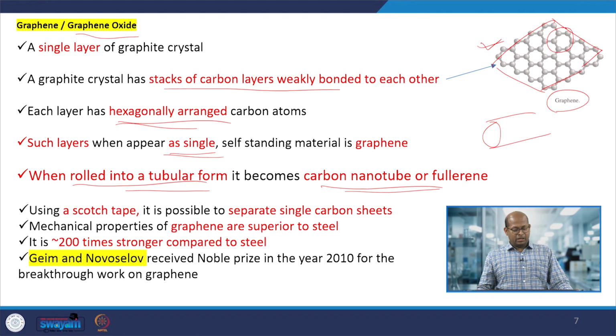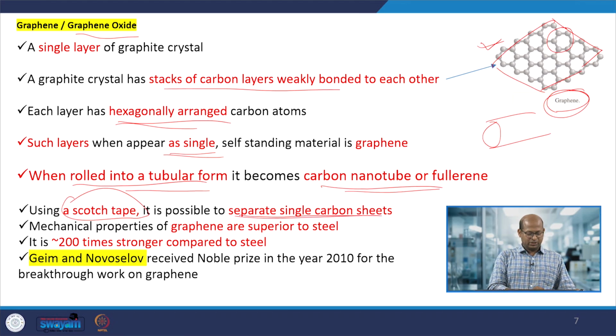When multiple layers or sheets are available, graphene sheets can be separated out using scotch tape, giving a single carbon sheet.